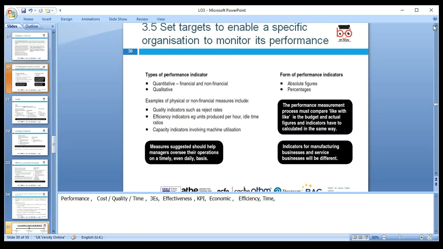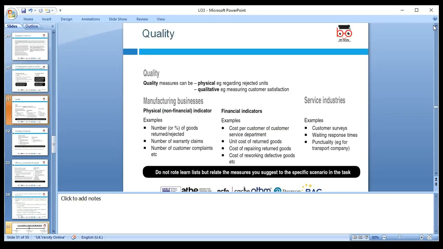Okay, next we have 3.5, set the target. So types of performance indicator: we can look at the quantitative, which is financial and non-financial, and qualitative, where we're looking more about absolute figures. Examples of quality indicators such as rejection rates; efficiency indicator, units produced per hour, idle time; capacity indicator involved in the machine utilization, how effectively we use the machine.